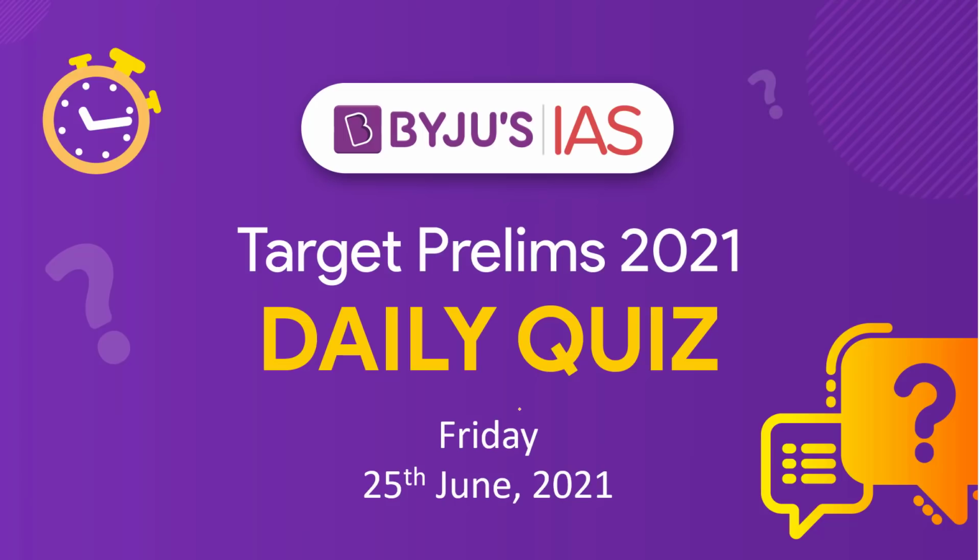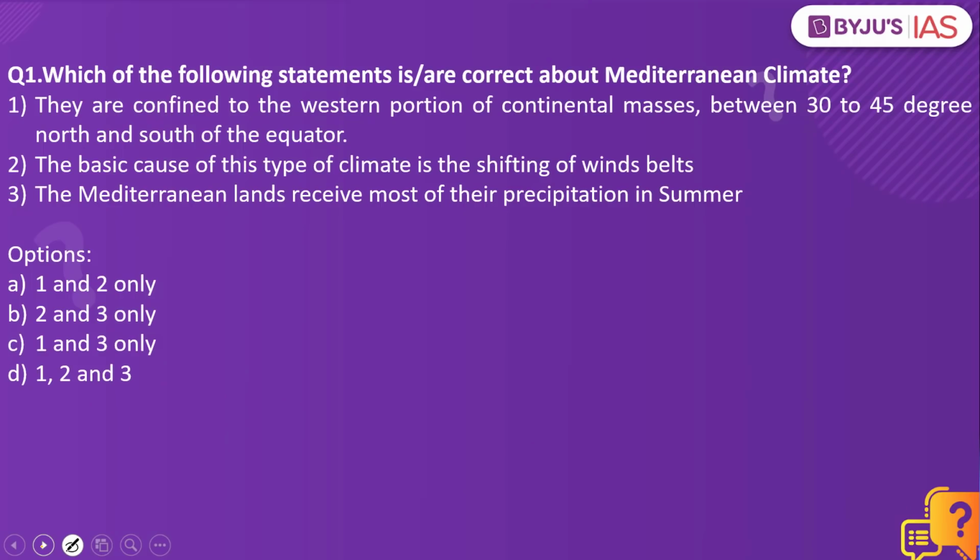Let's get started and look into our daily quiz. Let's look into the first question. Which of the following statements are correct about Mediterranean climate? One, they are confined to the western portion of continental masses between 30 to 45 degrees north and south of the equator. Two, the basic cause of this type of climate is shifting of the wind belts. Three, the Mediterranean lands receive most of their precipitation in summer. Which of the statements are correct with respect to Mediterranean climate? The answer to this is 1 and 2 only.